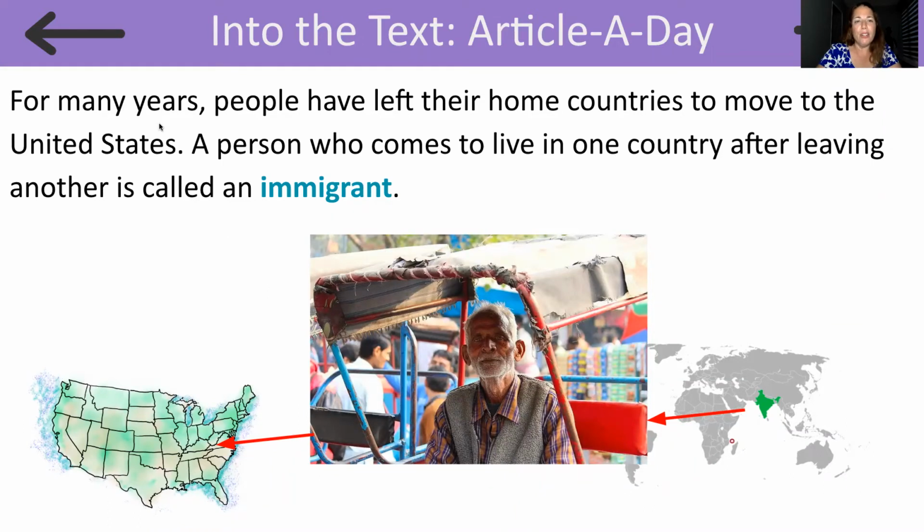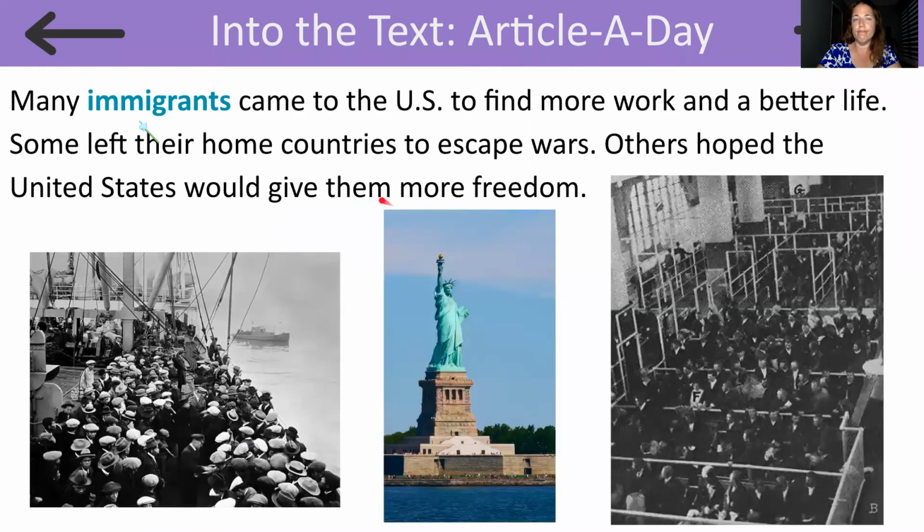Okay, read along with me as I read the Article-A-Day with you. For many years, people have left their home countries to move to the United States. A person who comes to live in one country after leaving another is called an immigrant. Many immigrants came to the US to find more work and a better life.